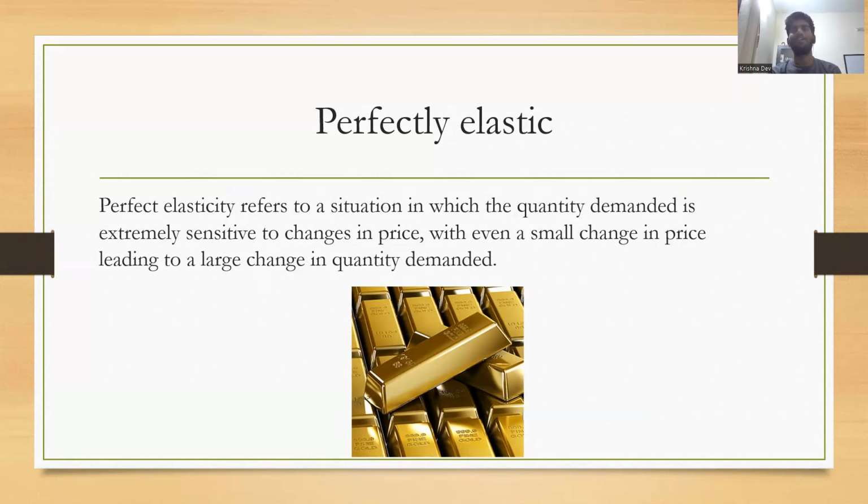Even if there's a 5% decrease in the price of gold, the demand for gold will increase drastically, by like 25% or 30%. So gold is a perfect example for perfectly elastic demand. Now let's move on to the next type of demand.